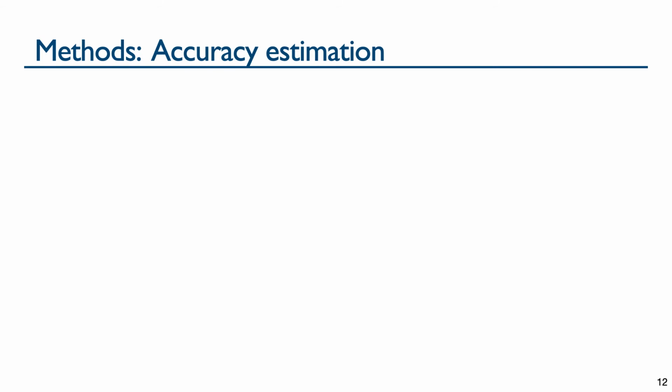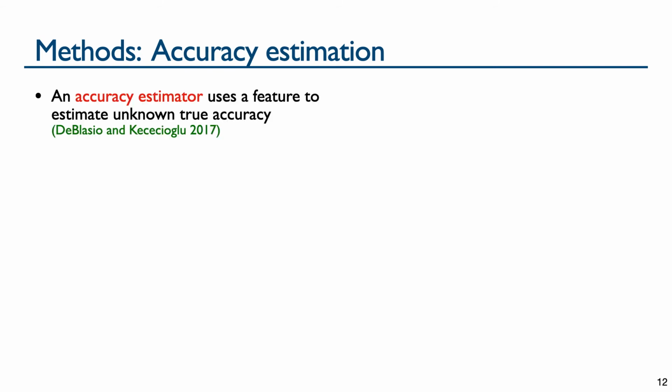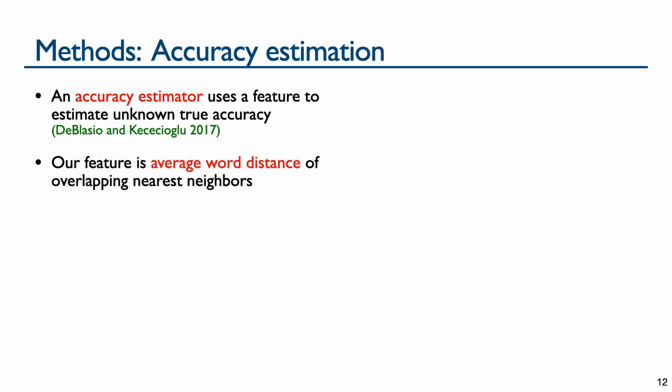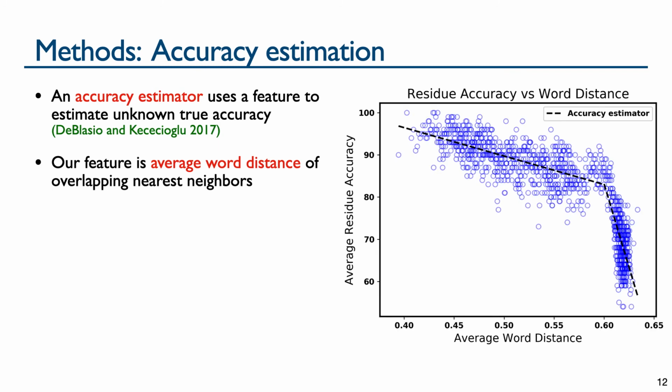A unique aspect of our approach is that it uses an accuracy estimator, which estimates the unknown true accuracy of its prediction based on an easily computable feature. We use average word distance of overlapping nearest neighbors in our case. Each circle in this figure represents a residue from CASP proteins, which is plotted at its average word distance on the horizontal axis.